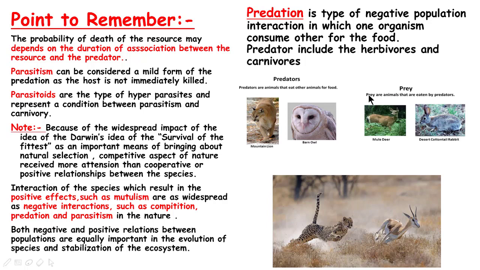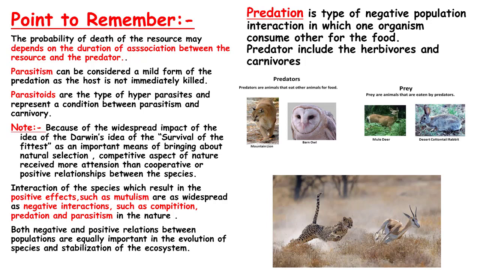The prey are the animals that are eaten by predators, like the mule deer or the simple rabbit. Parasitism can be considered a mild form of predation, as the host is not immediately killed. Parasitoids are a type of hyperparasite and represent a condition between parasitism and carnivory.